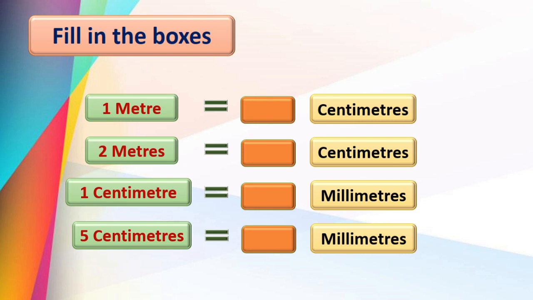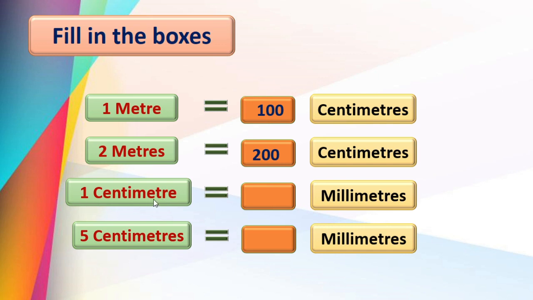Now dear children, the measurement chapter we have already done in standard 3rd also, right? By using the previous knowledge also you can fill these boxes. Okay, come on, tell me 1 meter is equal to how many centimeters? Correct, 100 centimeters. So if 1 meter is equal to 100 centimeter, then what about 2 meters is equal to 2 into 100, that is 200 centimeters. Right?